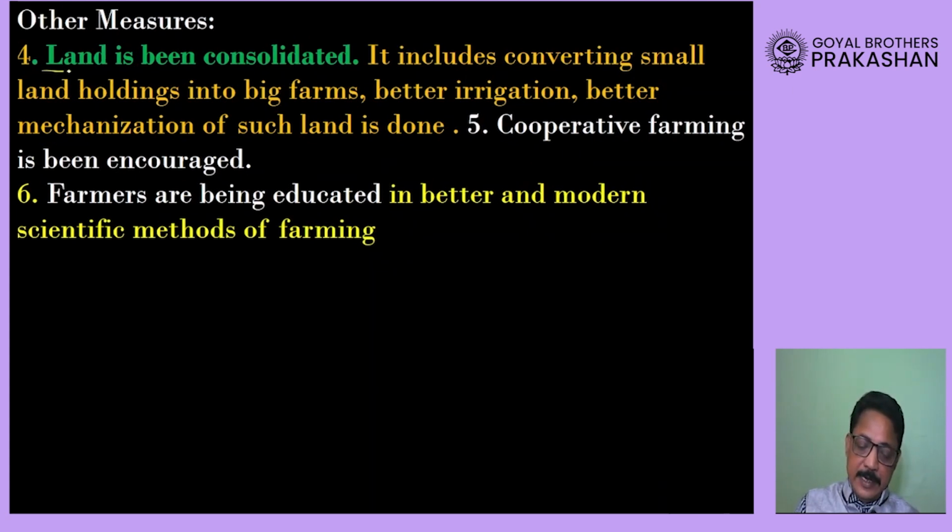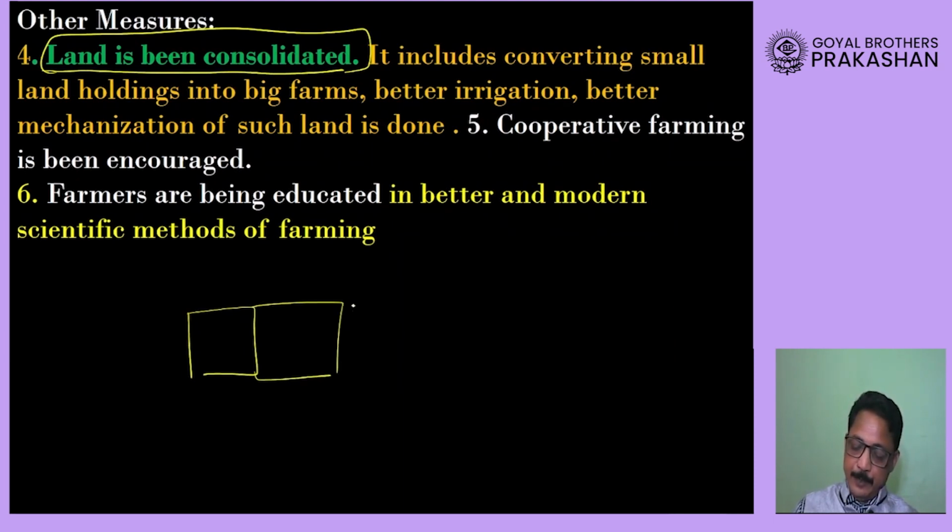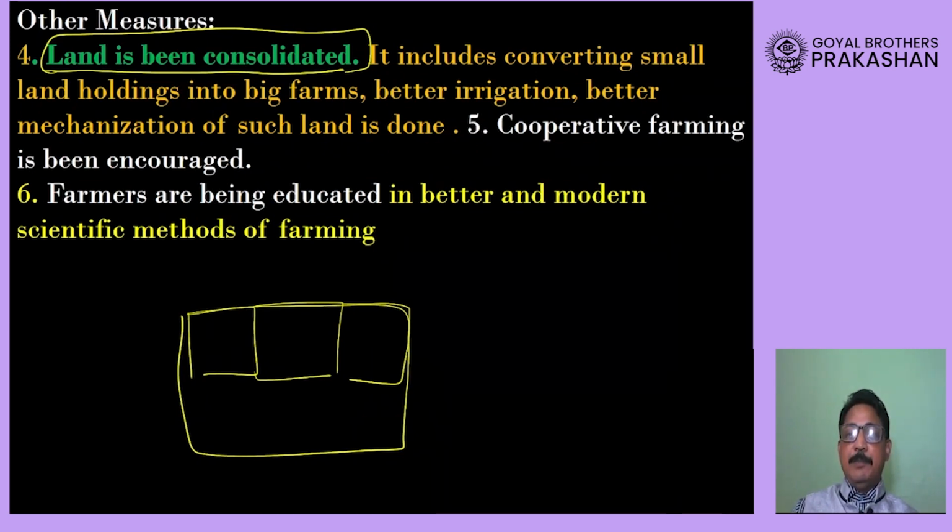Then there is something called land consolidation. Okay, what does this mean? It means if these are small farms, the government is providing them loan facilities, so the farmer can purchase other pieces of land, and in this way the size of the land will be bigger, and because of that bigger farm, the farmer can use modern implements and modern machines. So government is also providing better irrigation to them, and because of that the overall production is also increasing.